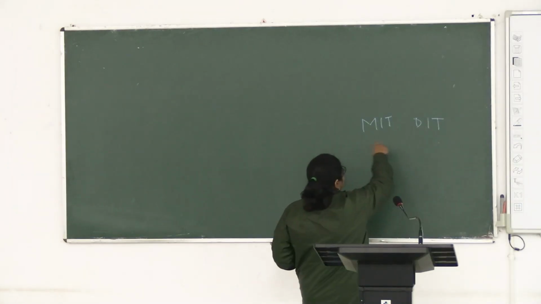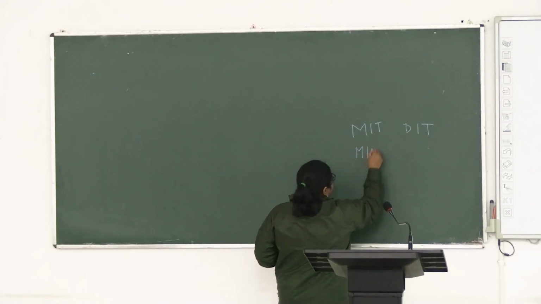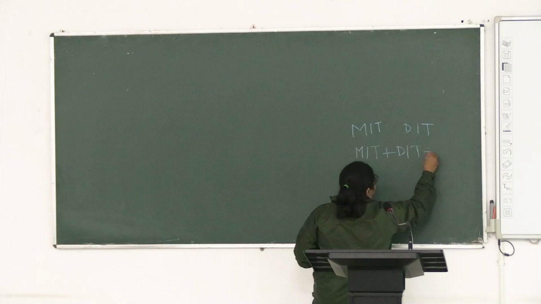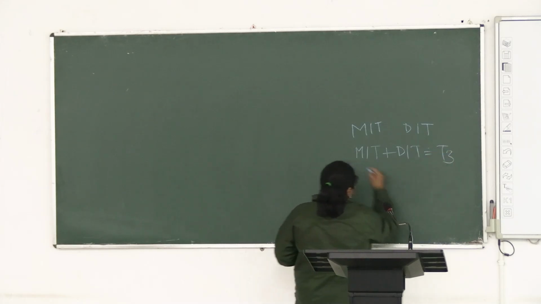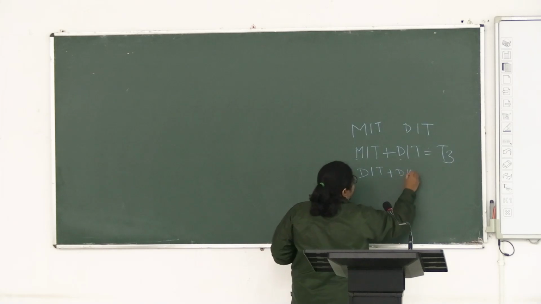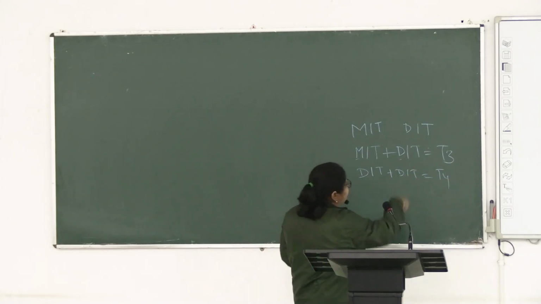Now between these two there is a coupling reaction. One monoiodotyrosine plus one diiodotyrosine means T3, okay, 1 and 2. Two diiodotyrosines means T4, okay. So, coupling reaction.